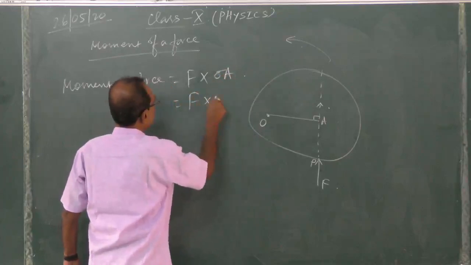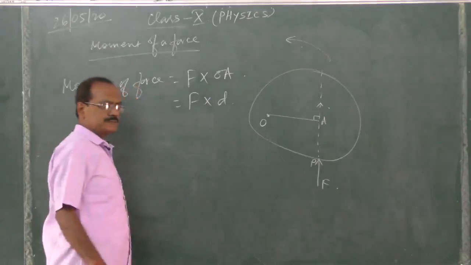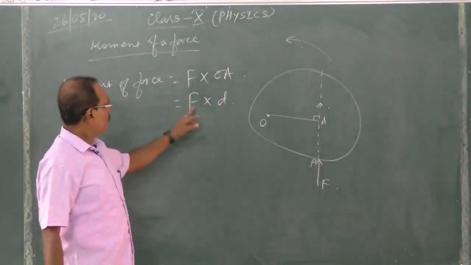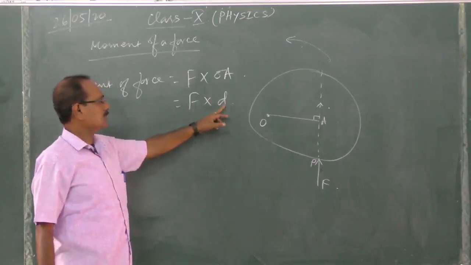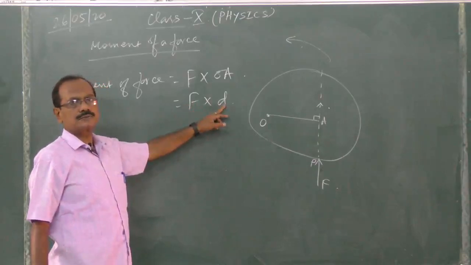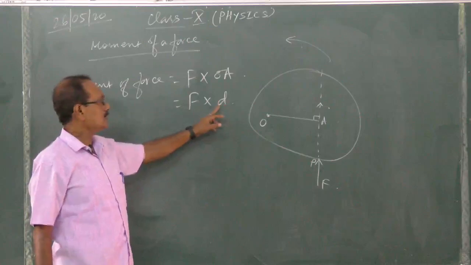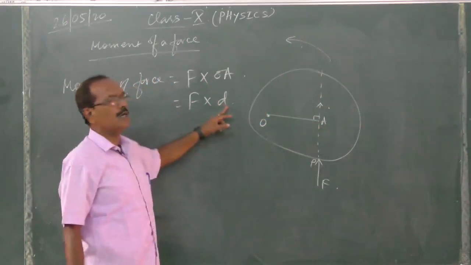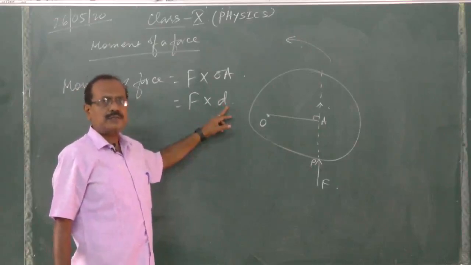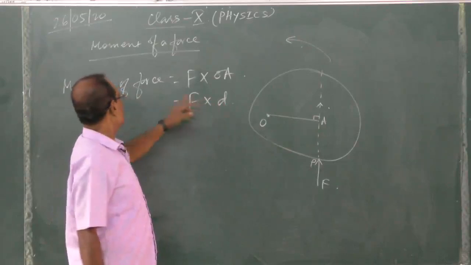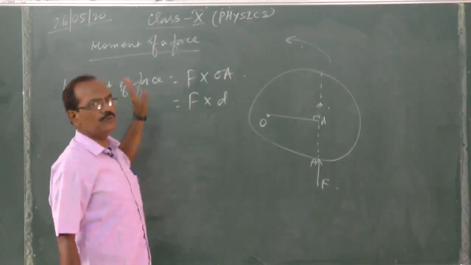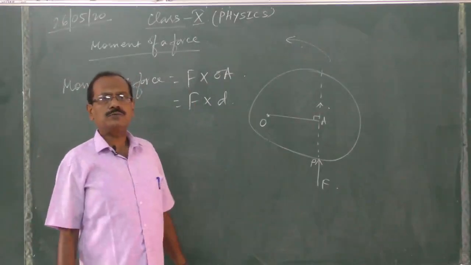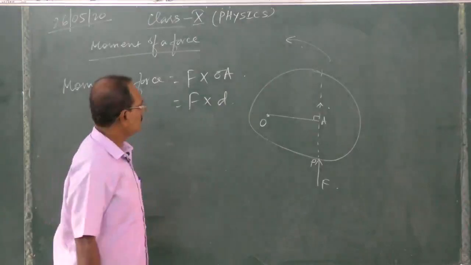We can say that is F into D. Now keep in mind, both F and the distance are taken in a particular direction, so both are vector quantities. So the moment of force is a vector quantity.